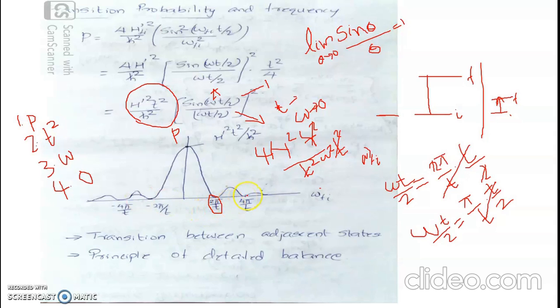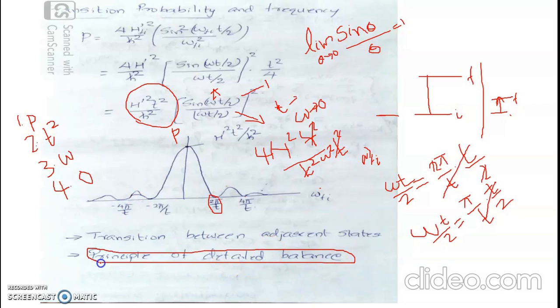So the transition probability for induced absorption and that for stimulated emission are exactly equal. That way you have a curve having this peak value exactly equal to the peak value of the curve in the de-excitation regime. This is referred to as the principle of detailed balance.